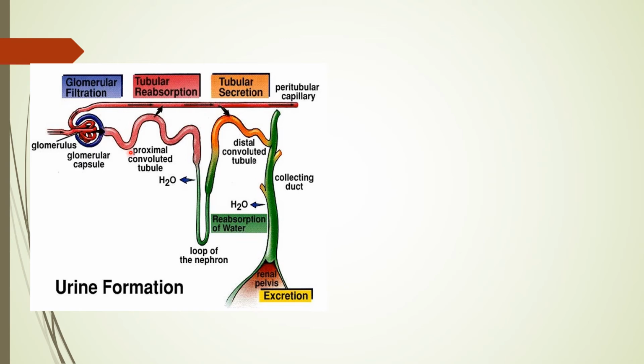The extended part is known as the proximal convoluted tubule. It is followed by a U-shaped structure that we call the loop of Henle, or loop of nephron, and it extends into another convoluted part that is attached to the collecting duct. That tubular part of the renal tubule is known as the distal convoluted tubule, and this is attached to the collecting duct, which opens where? Into the ureter. So this is the actual structure, a very clear diagram of the nephron.